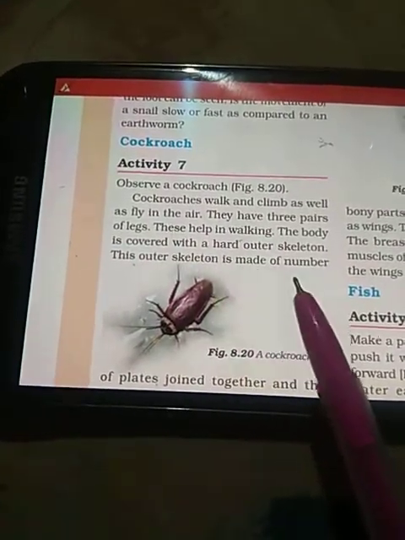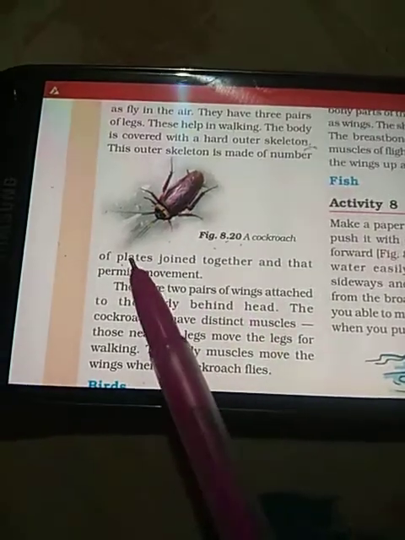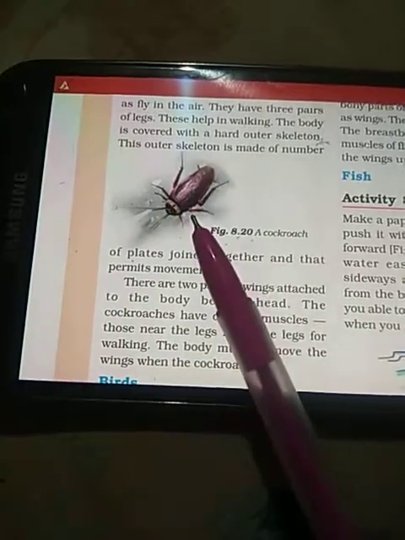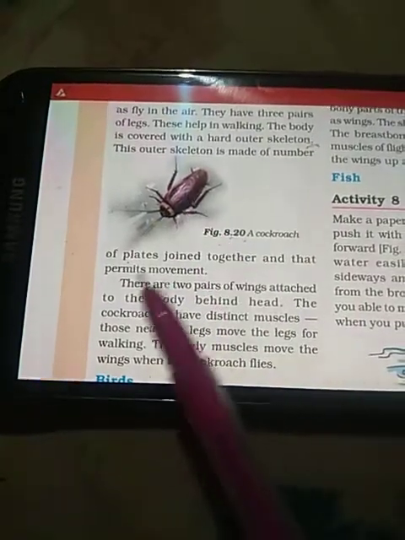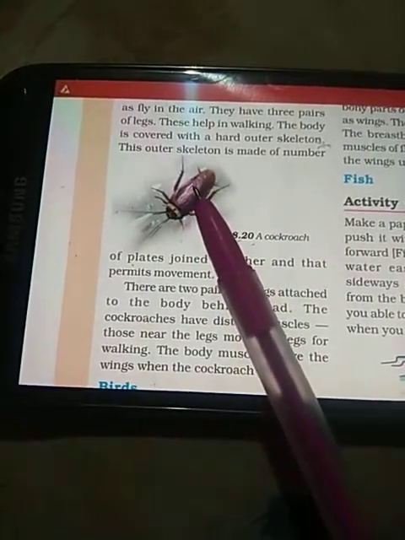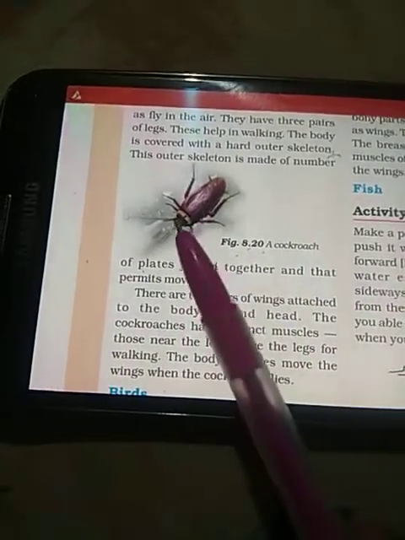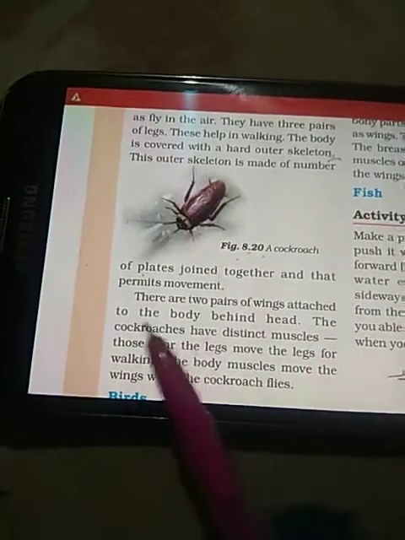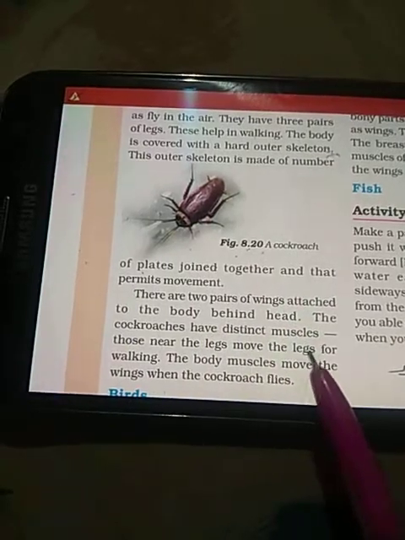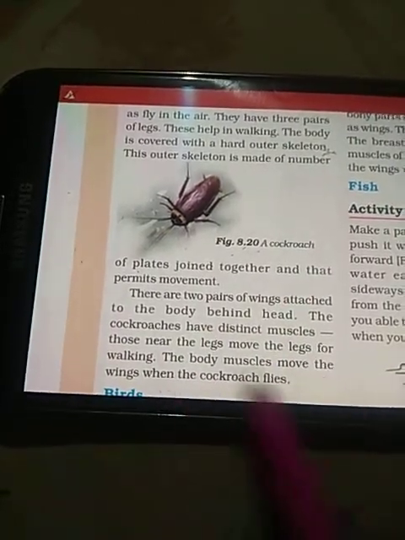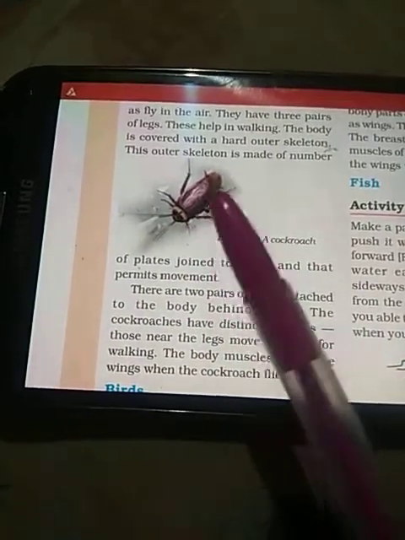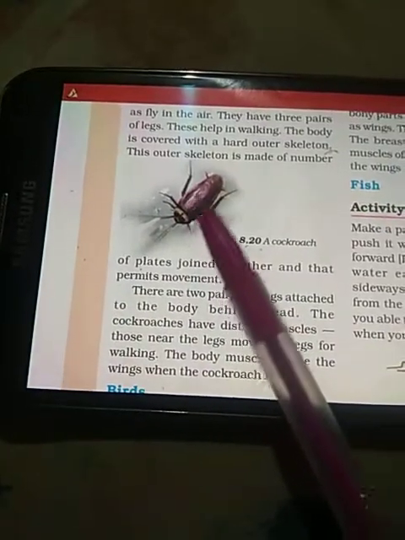This outer skeleton is made up of a number of plates joined together that permit the movement. As you observe the cockroach carefully, you can see this. There are 2 pairs of wings. The wings are present on the outer side of the skeleton, attached to the body just behind the head. The cockroaches have distinct muscles. Those near the legs move the legs for walking, and they have different muscles for the movement of their wings.